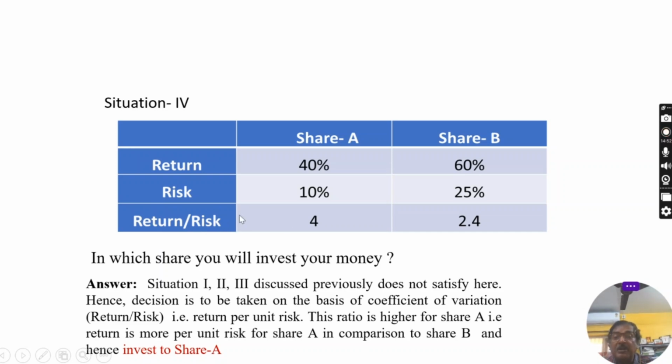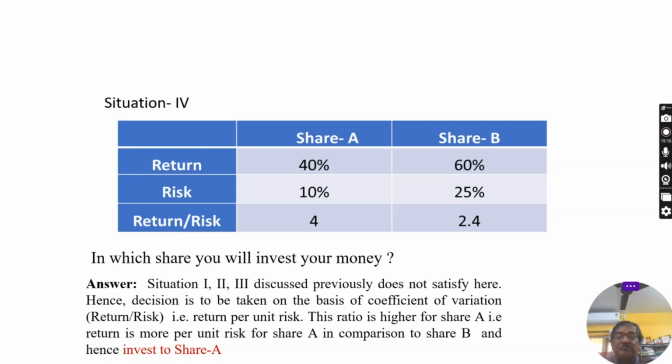In this case, you have to find out the coefficient of variation for both the options. Return divided by risk for this one is equal to 4, and for the other it is equal to 2.4. As 4 is more than 2.4, that means per unit of risk the return is more. You will go for this option, which is different from your previous 3 situations.